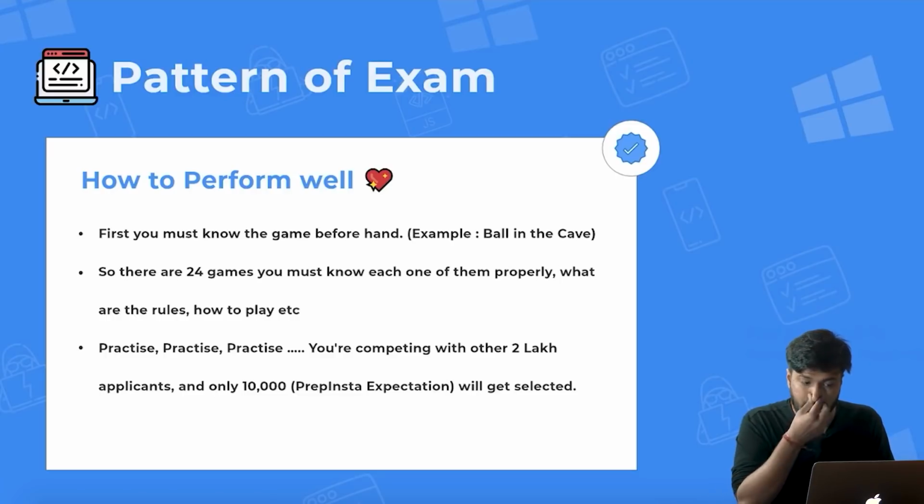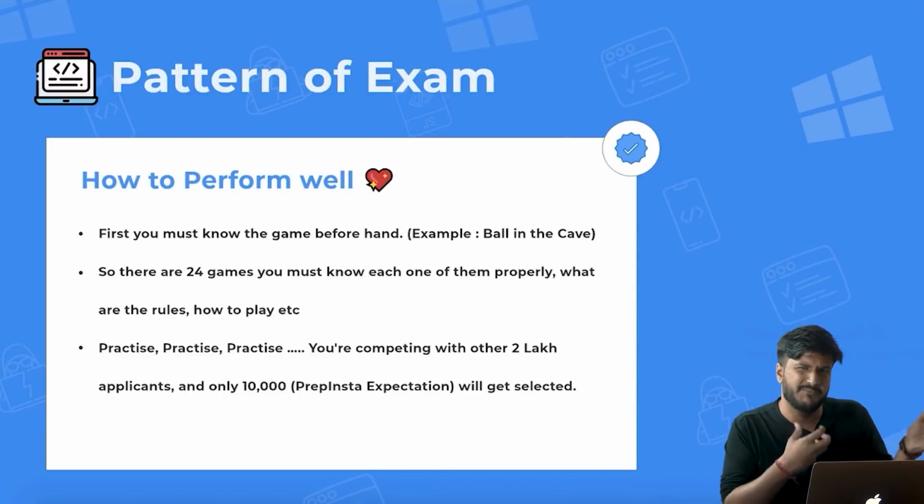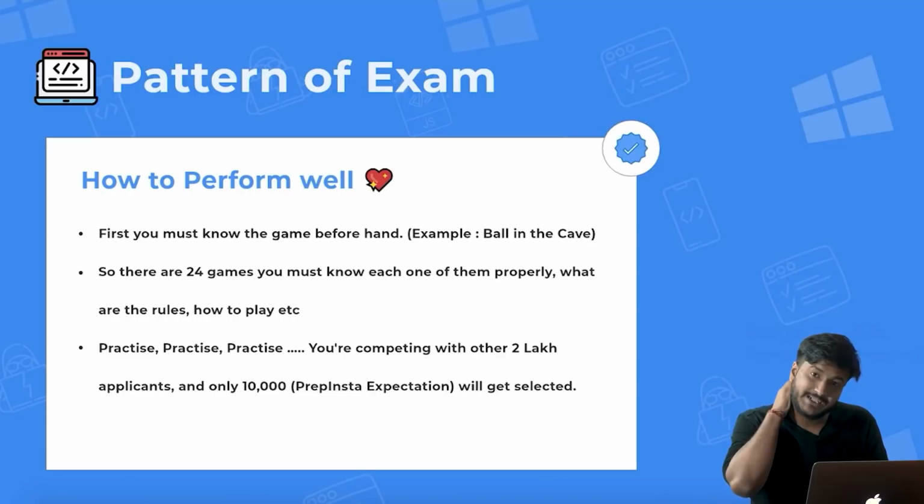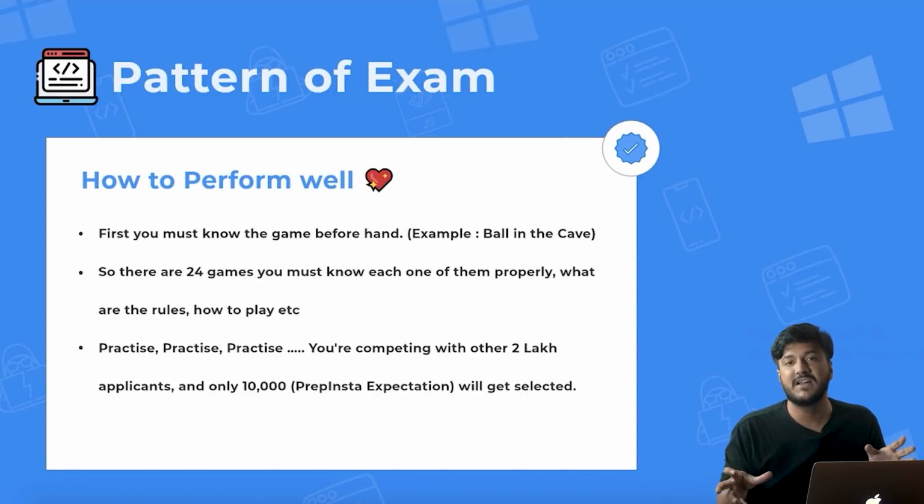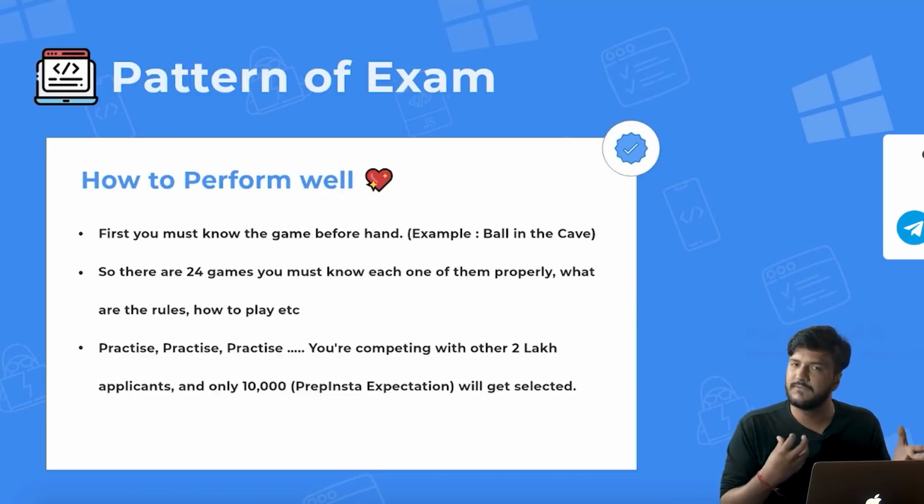Again, practice. You are competing with over 2 lakh applicants, and only 10,000, that is an internal PrepInsta expectation, will get selected based upon market analysis. We think that Capgemini is only going to select 10,000 freshers this year, right? So you practice because you need to be better than 1,90,000 people to get selected now, which is a huge thing. It is very difficult this year to get a job because of coronavirus. You should give your best. So do not play PUBG and waste your time. At least I will say 15 to 20 days of preparation is required if you want to be very sure. You can do that in lesser time if you are very smart, but I will recommend for an average student, 15 days is required.